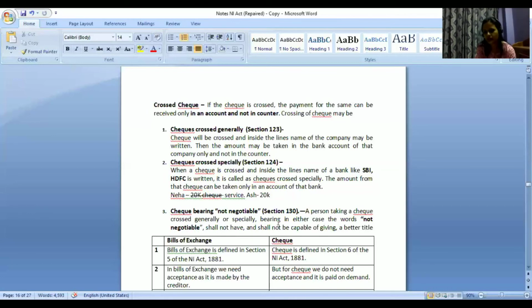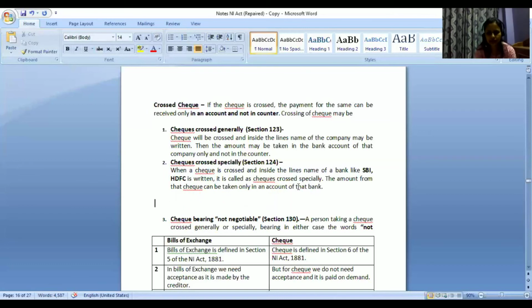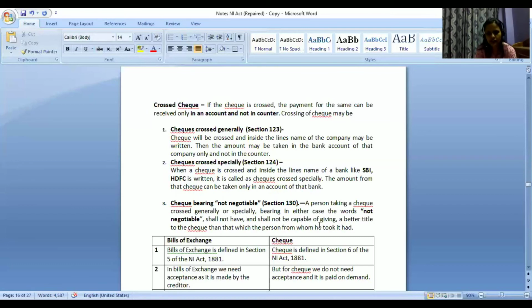So what does this mean? If it is bearing not negotiable, then what it means is that it can still be transferred, but shall not be capable of giving a better title to the check. That means I am not capable of giving a better title to this check to Aishwarya than what I have. I have a better title than Aishwarya because this check was originally given to me.